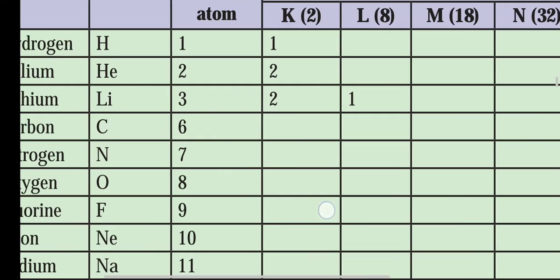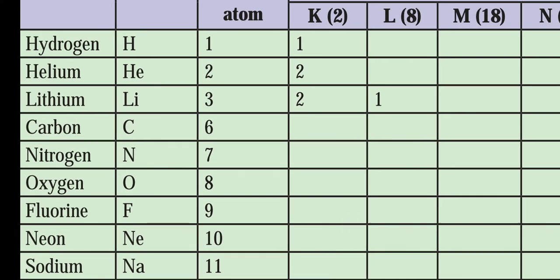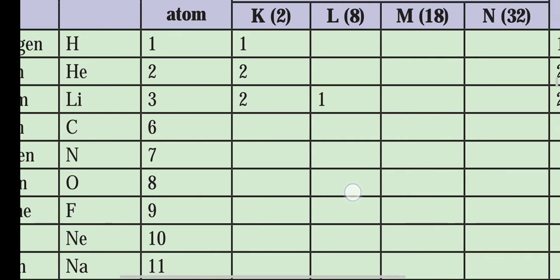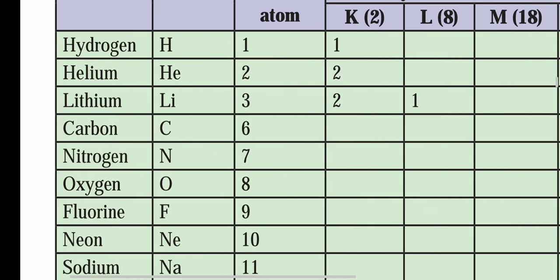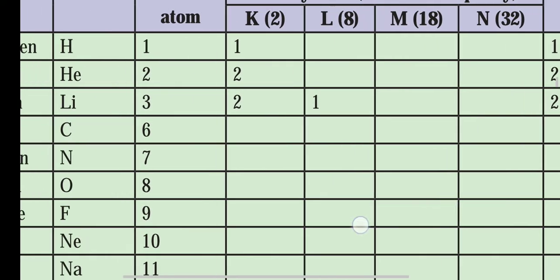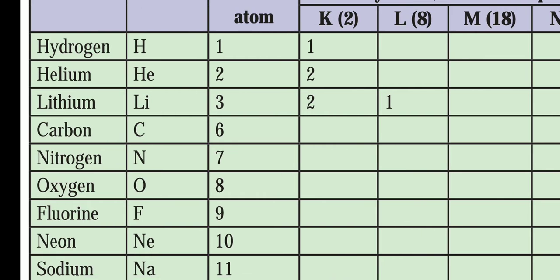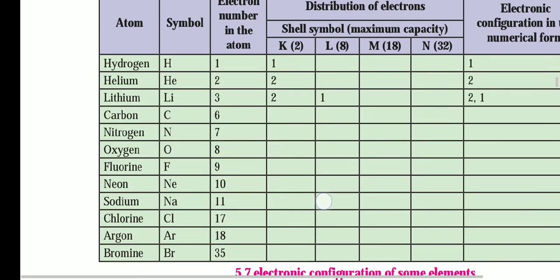The same applies to carbon. Carbon has atomic number 6, so in the K shell there will be only 2 maximum, and the remaining 6 minus 2 is equal to 4, so the L shell will have 4. The electronic configuration will be 2 comma 4. Nitrogen is 7, so K is 2 and L is 5, giving 2 comma 5. Oxygen, fluorine, neon, sodium, chlorine, argon and bromine are all written in the same way.